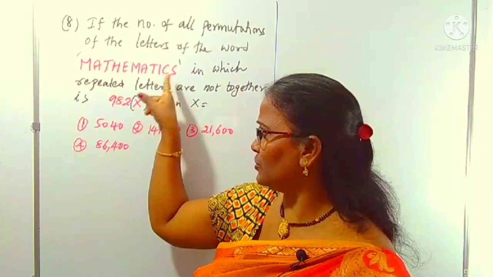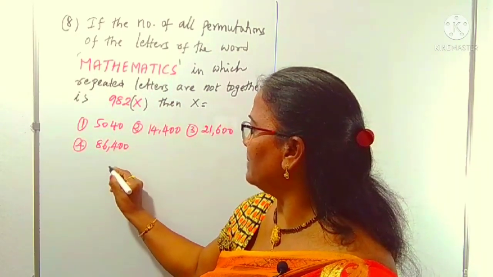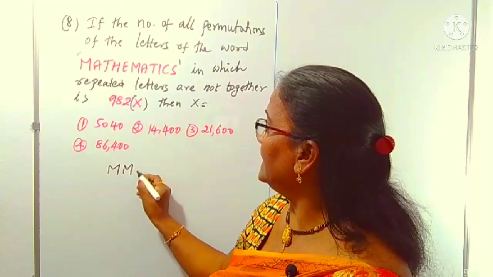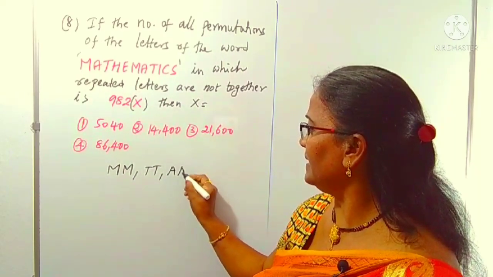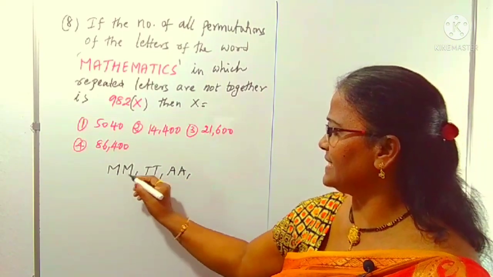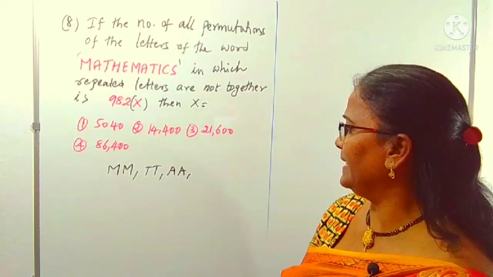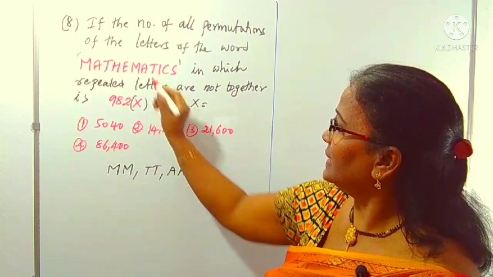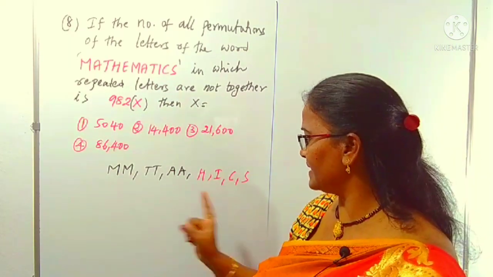You know that in this word there are repeated letters. What are the repeated letters? I am writing first M. M is repeated, then T is repeated, then A is repeated. These three types of letters, A, T, M, are repeated. Remaining are H, I, C. These are the non-repeated letters, and those are the repeated letters.